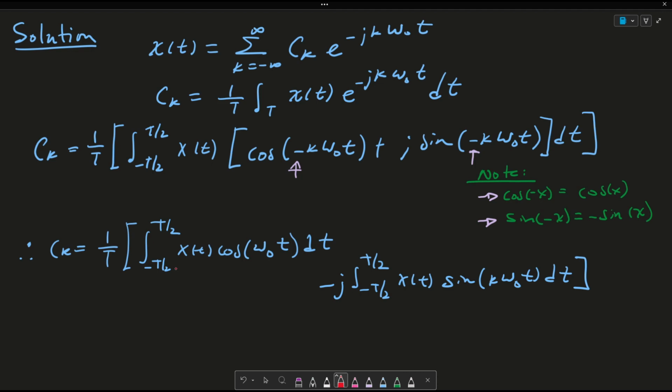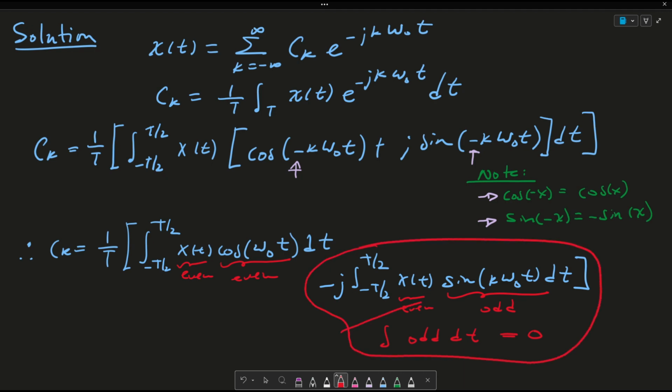So now we can say that x is an even function, and cosine here is also an even function. And we can say that x here is an even function and sine here is an odd function. And now from a previous video that I did called Symmetry Properties in Orthogonal Functions, the one right before this one, we know that the integral of an even times an odd function is simply the integral of an odd function dt, which is equated to 0. So this entire thing here we equate to 0. So now ck is just left with this term here.